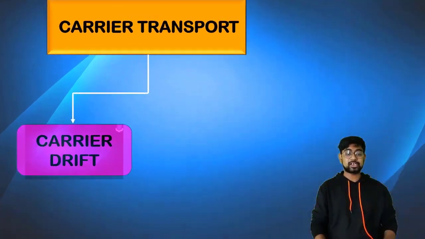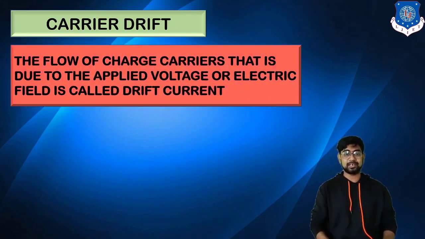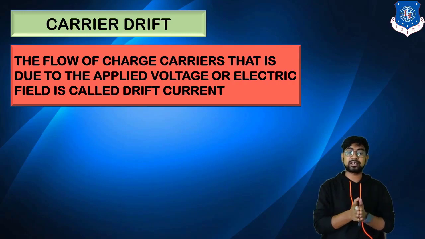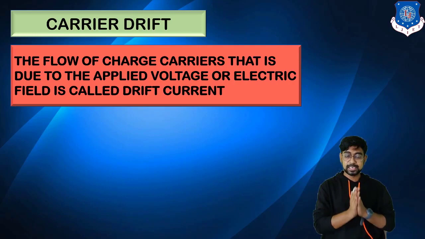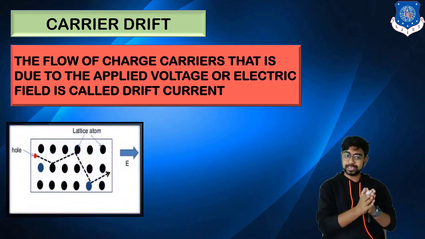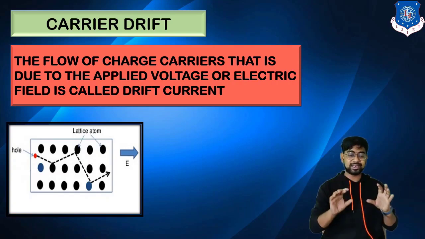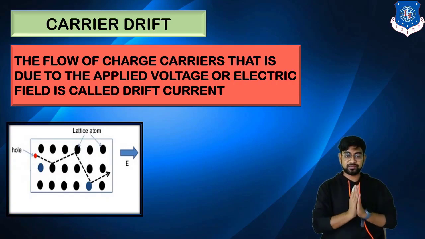Okay, so what is carrier drift? We know something about drift. Let us discuss it again. The flow of charge carriers due to the applied voltage or electric field is called a drift current. So the basic difference is that in drift, an electric field or applied voltage is provided. In an ideal structure where the field is not applied, everything is randomized. So when it is randomized, what happens when you provide the electric field?